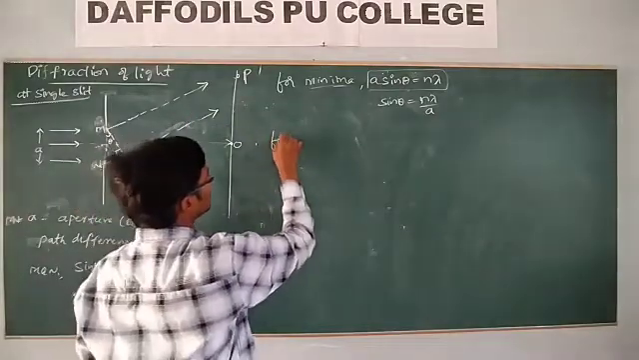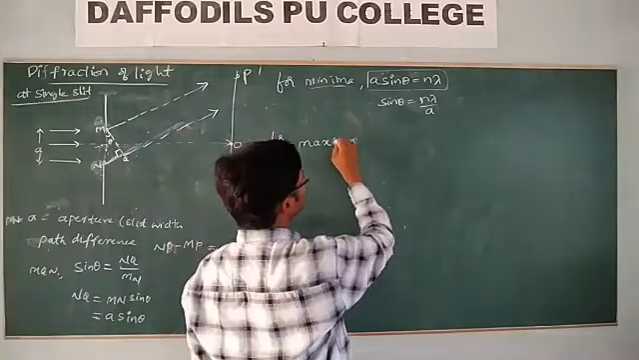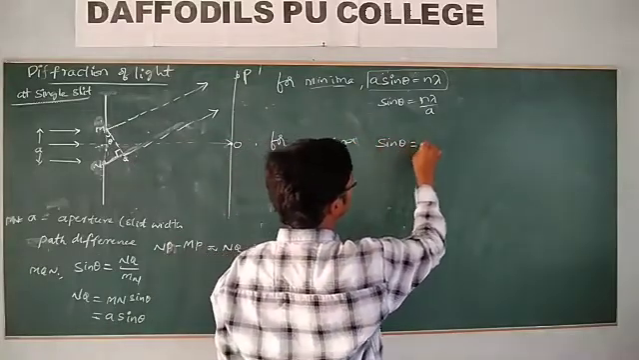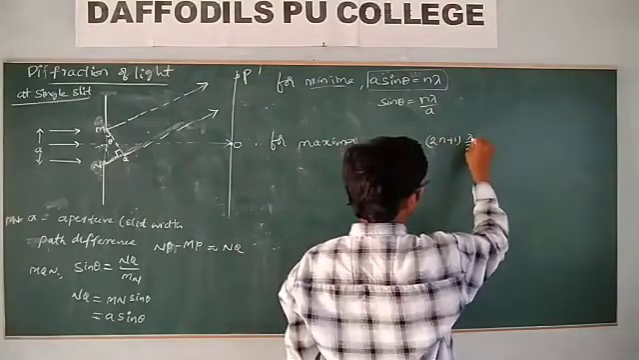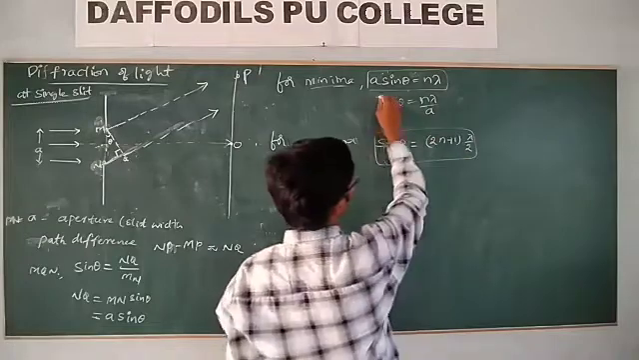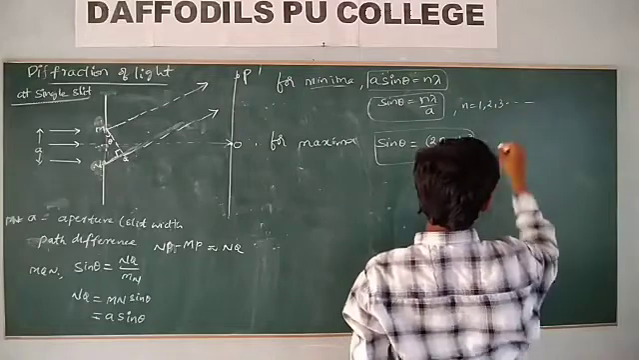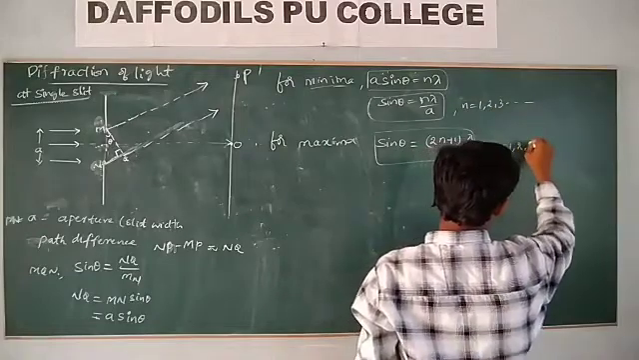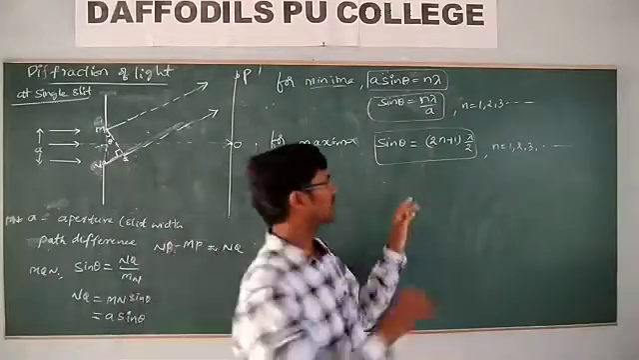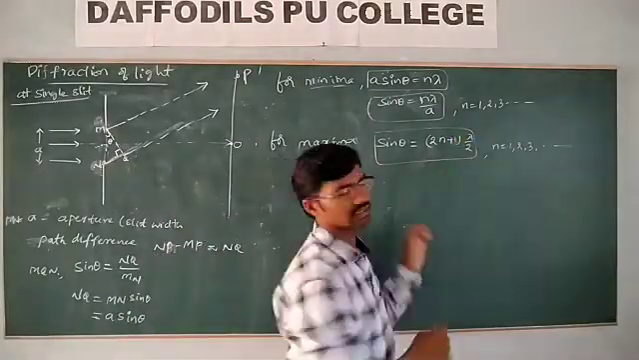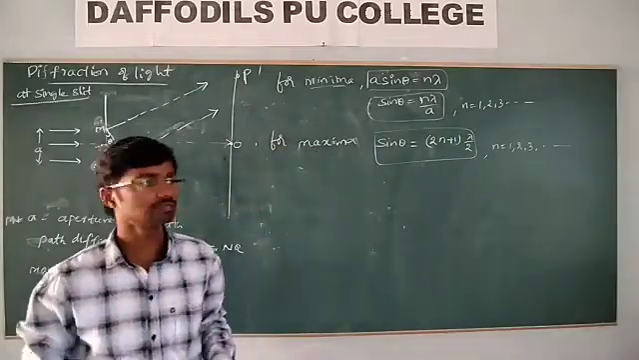Therefore, for maxima, a sin theta is equal to (2n plus 1) into lambda by 2. This is a very important thing. Here n is equal to 1, 2, 3 and so on. Here also n is equal to 1, 2, 3 and so on. This derivation of the diffraction of light is not included here, we just explain it from the studies.